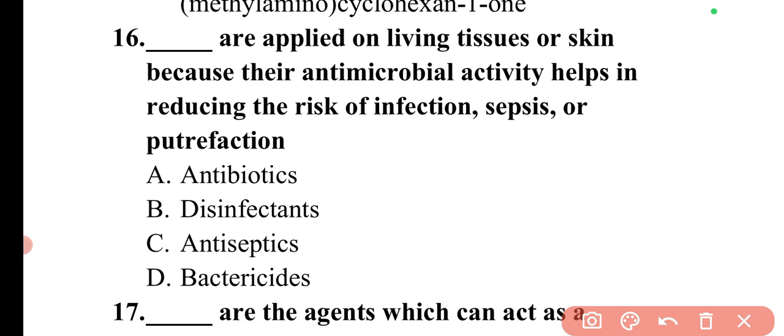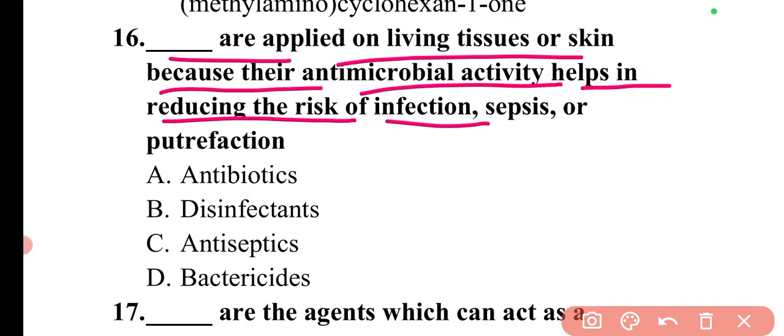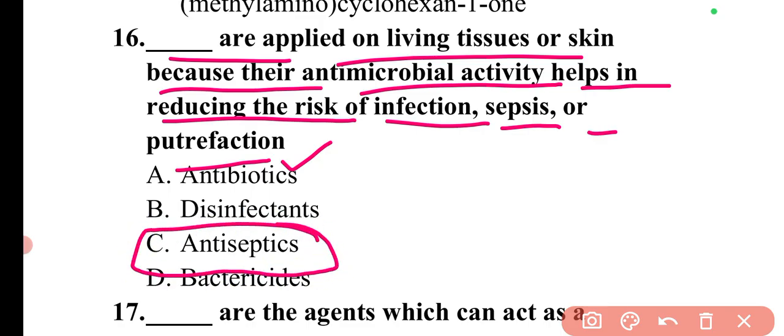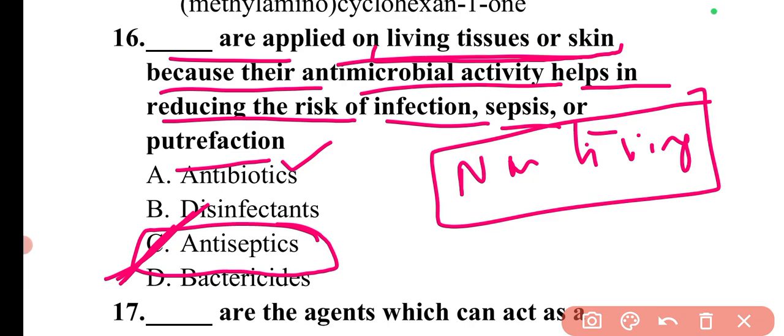Now we can simply check the basic questions from different subtopics. So the first question is, dash are applied on living tissues or skin because their antimicrobial activity helps in reducing the risk of infection, sepsis or putrefaction. So these compounds are the antiseptics. Basically these are applied on the living tissues or skin, so that's why these are the antiseptics. And I have already told you, if they are applied on non-living things, that will be considered as a disinfectant.